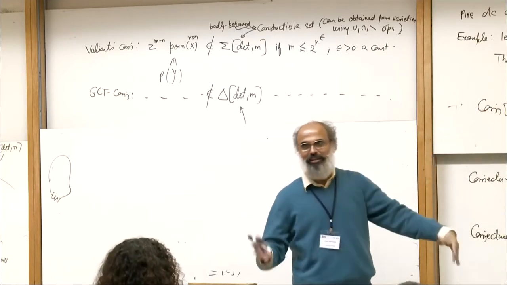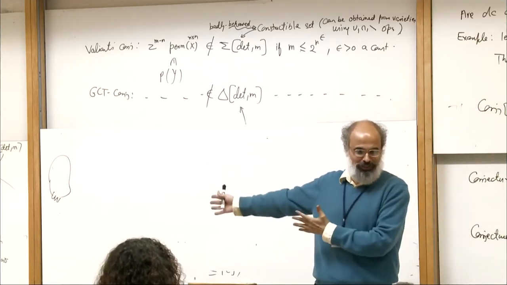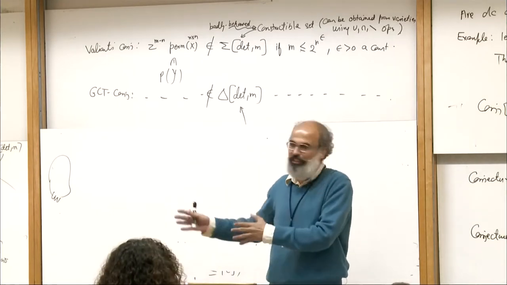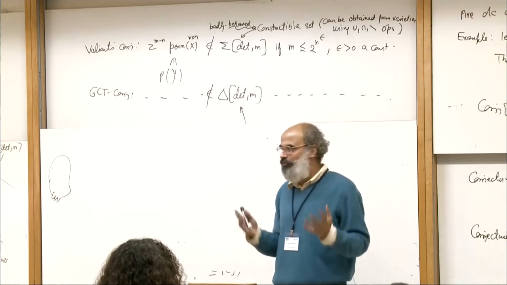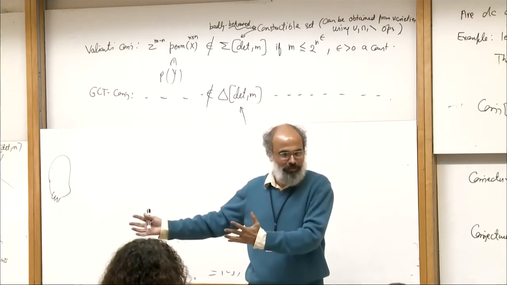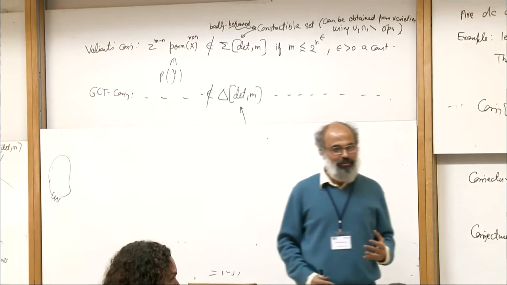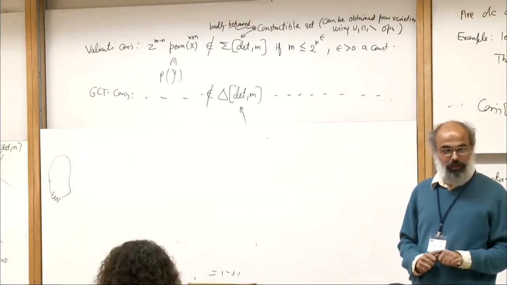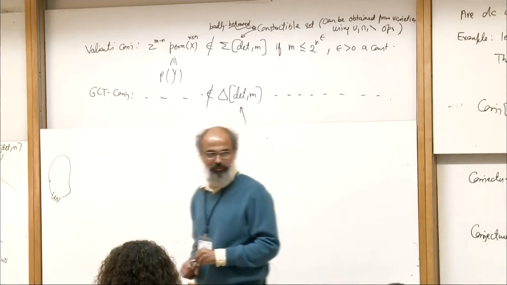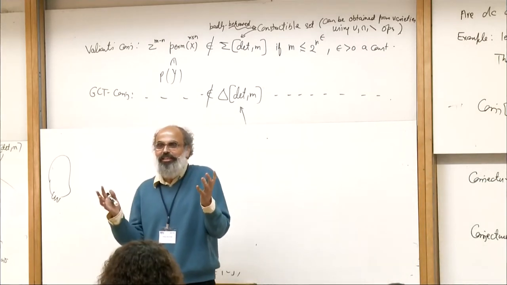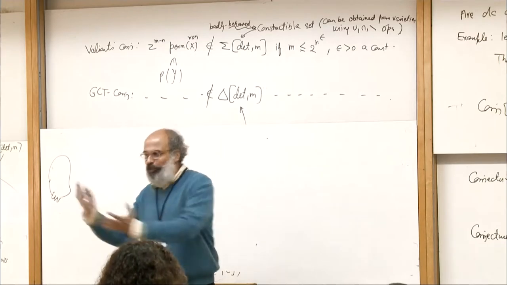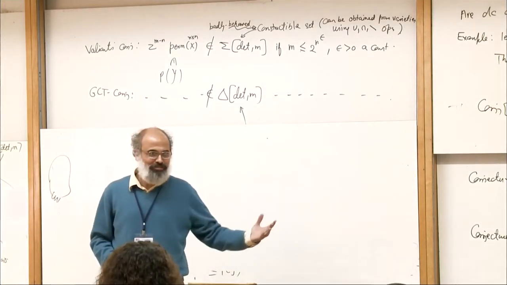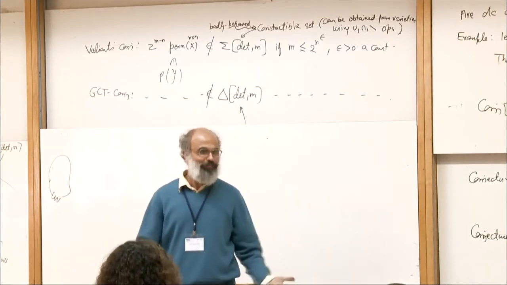Why do you need GCT? Because of the boundary. The boundary is the cause of all troubles, and if the boundary is there, you can't avoid it. What GCT is really about is understanding the boundary. Basically, GCT says there are natural proofs. If there is no boundary, you don't need GCT, because algebraic proofs are not even going to work.